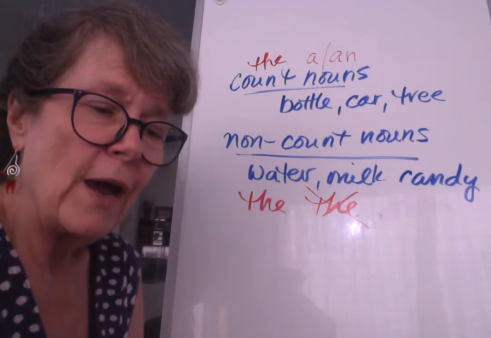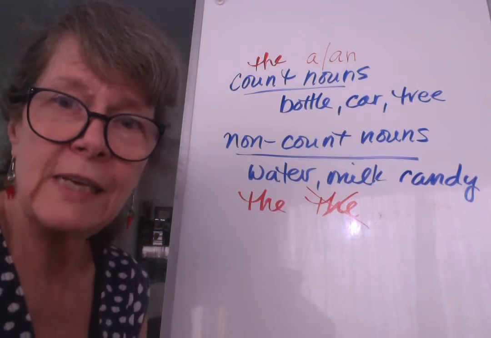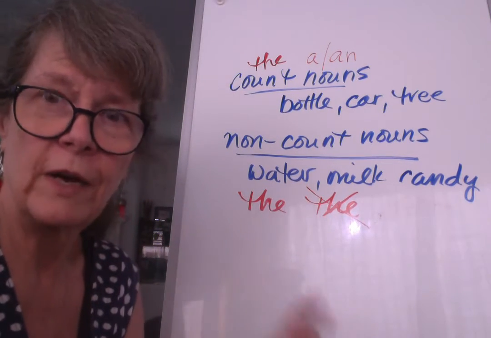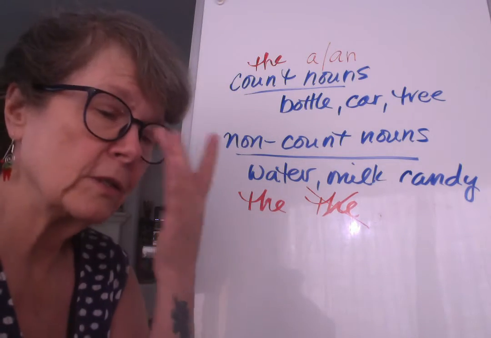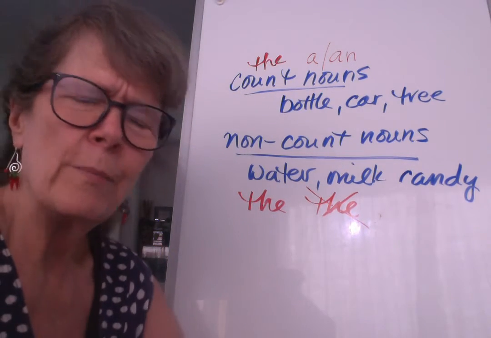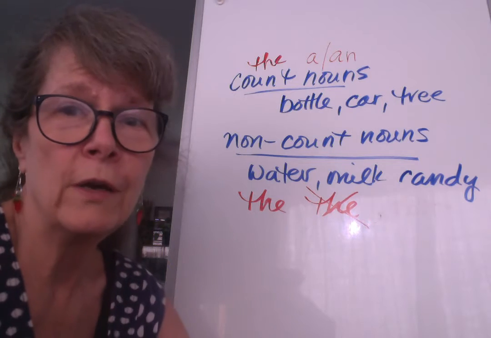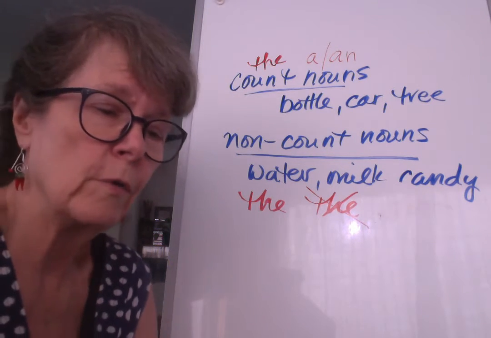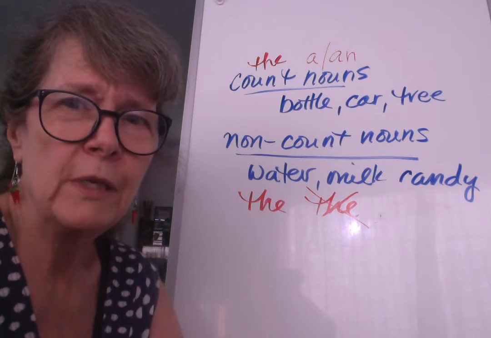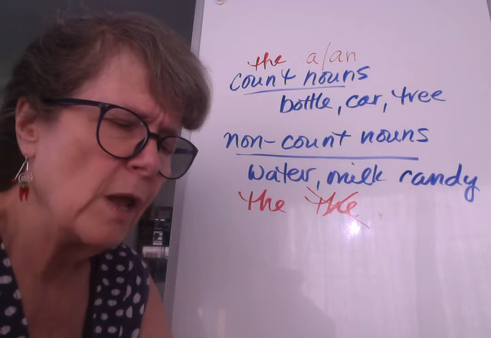So now I can see why we might say the United States. It's a group of states, right? And the Netherlands, it's a group of provinces or something. But the Dominican Republic, I don't really understand why we just don't say Dominican Republic rather than the Dominican Republic. It's got something to do with republic, right?